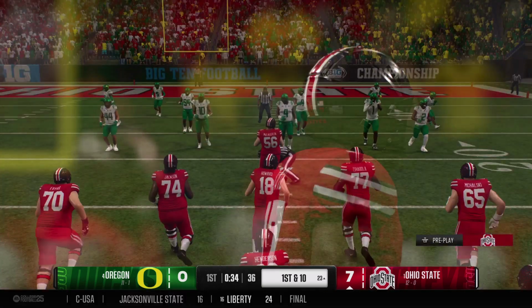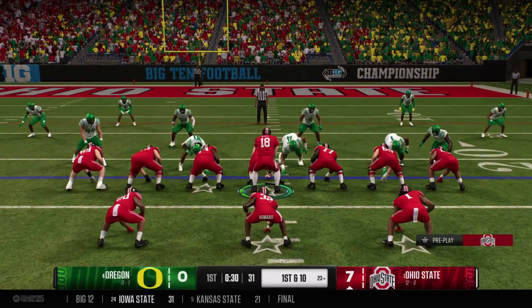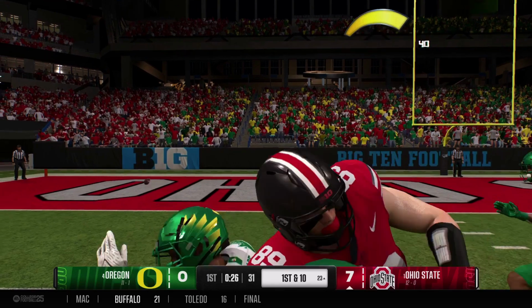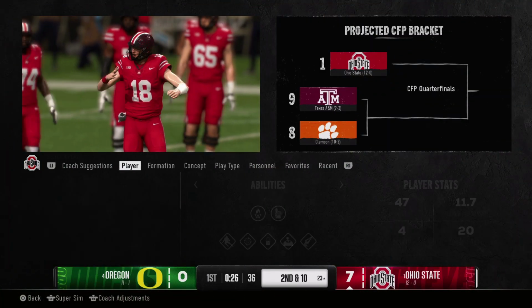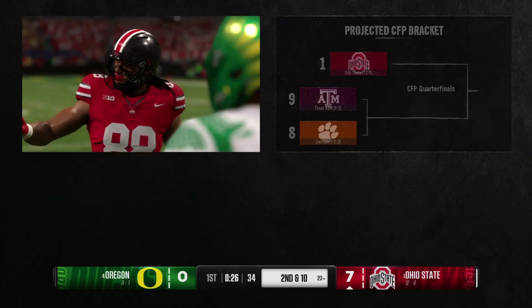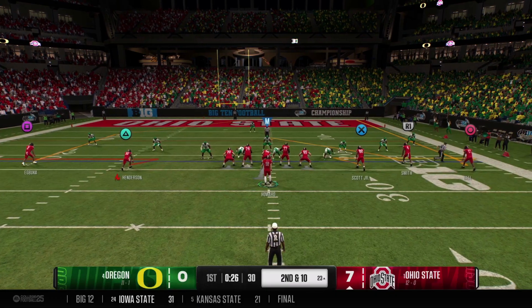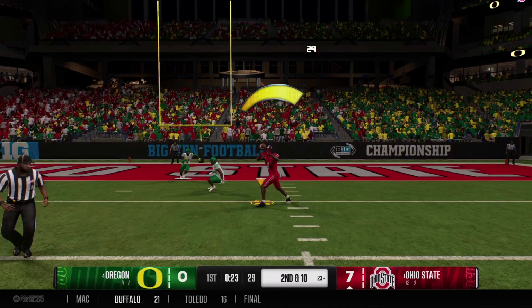Boy, another great throw and catch here by the Buckeyes, and it just makes you think back how far this offense has come from the days of being known for 3 yards in a cloud of dust to now being one of the more efficient passing offenses in the country. Year after year, you go back to Cardale Jones and J.T. Barrett, all the way back to Troy Smith, and most recently with C.J. Stroud and Justin Fields. Just another great quarterback that we're watching here today for the Buckeyes.